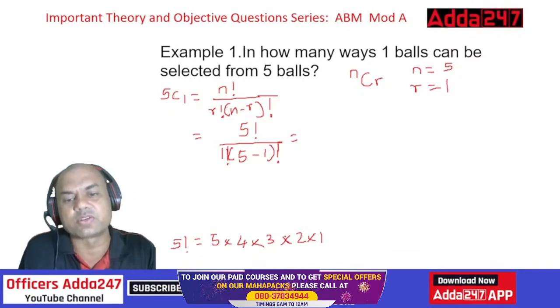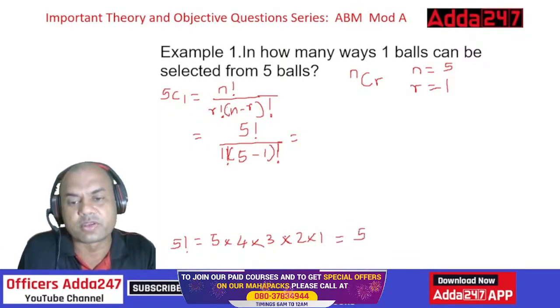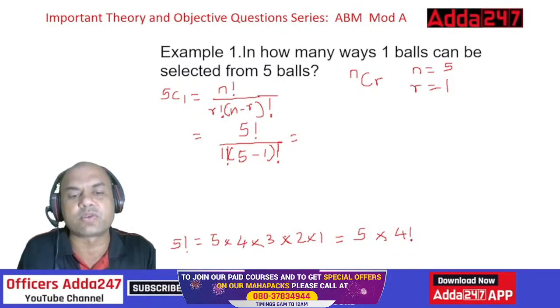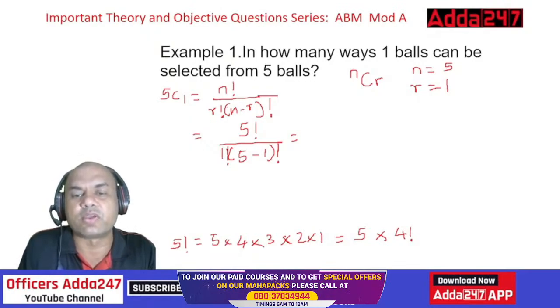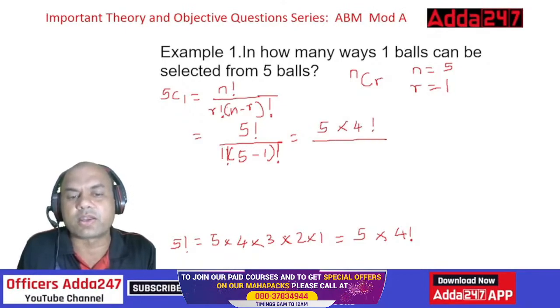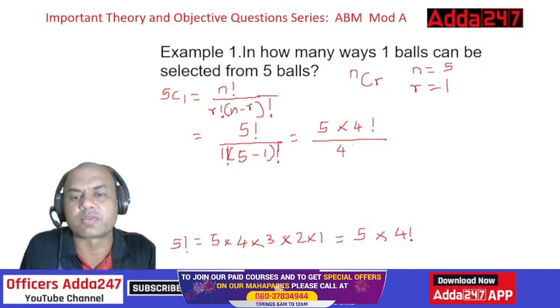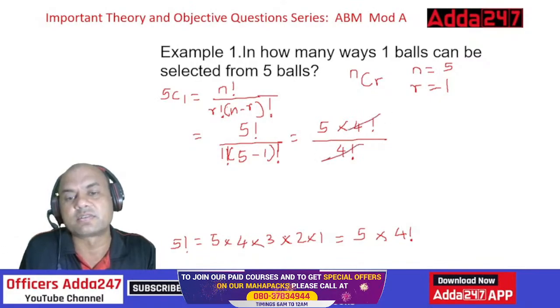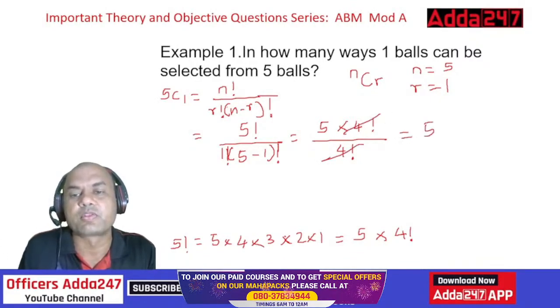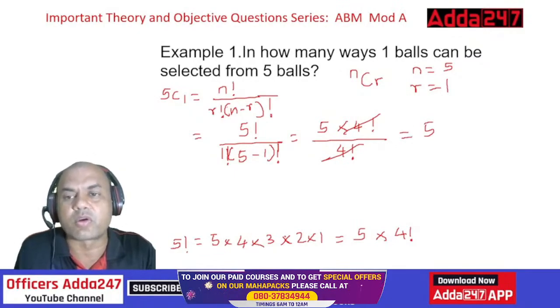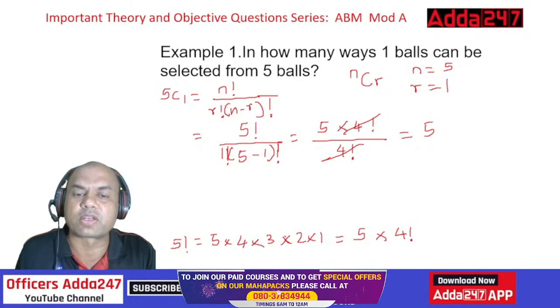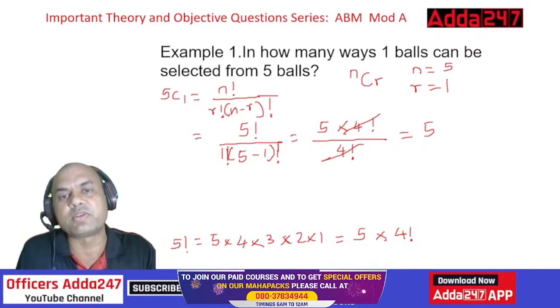I can write it in this way also. I can write 5 into 4 into 3 into 2 into 1 as 5 into 4 factorial, isn't it? So 5 into 4 factorial equals 5 factorial. So 5 factorial means 5 into 4 factorial, the whole upon 1 factorial, which is 1 only. 5 minus 1 is 4 factorial. Now this gets cancelled. So my answer is 5. So in how many ways can I select one ball from 5 balls? NCR, 5 factorial upon 4 factorial, that is 5. In 5 ways I can select it.